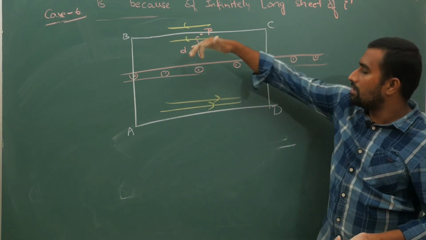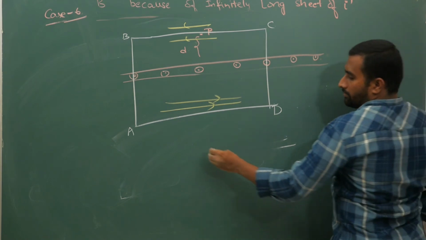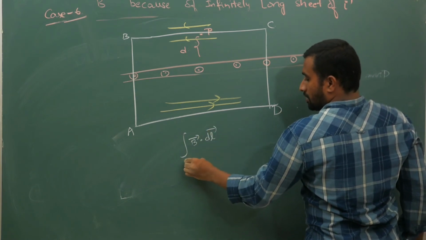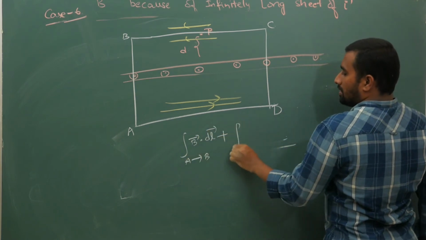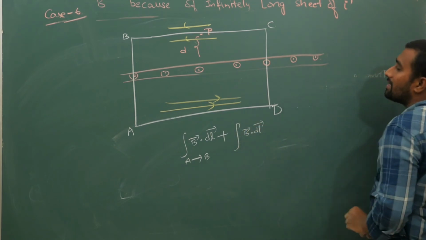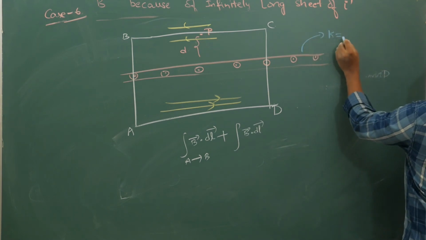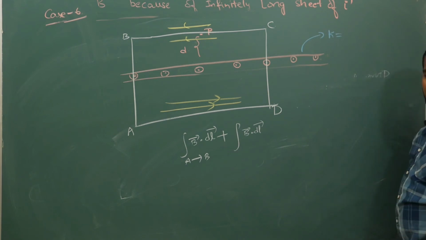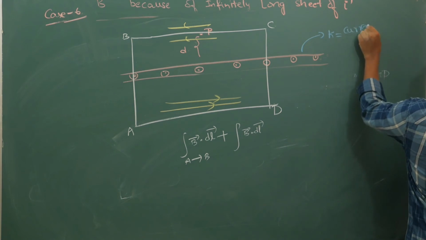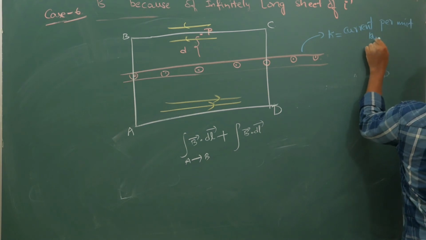Okay, similarly on the bottom it will be towards the right. So now if you do the line integral of B dot dl from a to b, plus the line integral of B dot dl, let us say you are given K, the current per unit length.